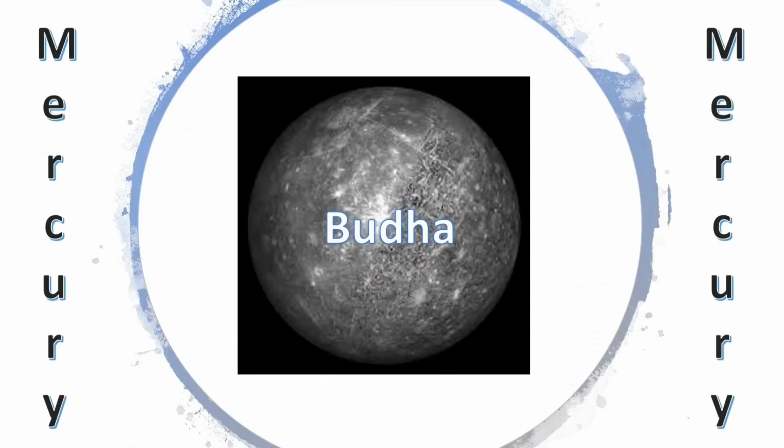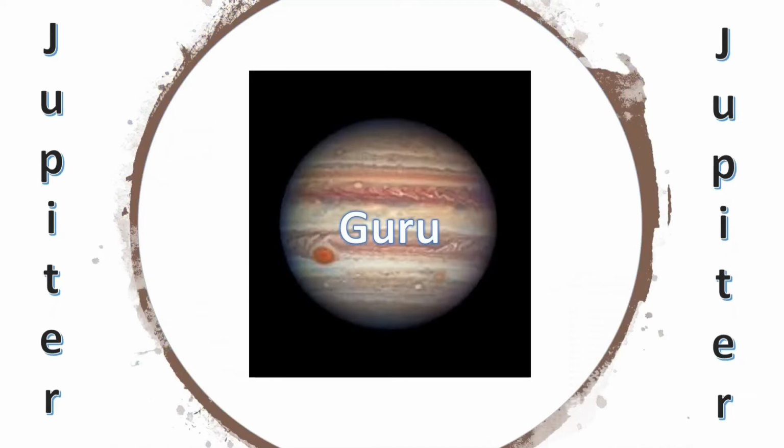After Mars we have Mercury. The Sanskrit name for Mercury is Buddha. The polarity of Mercury is considered as neutral or eunuch. Mercury is considered to possess Rajas Guna, which means passion or activity. After Mercury we have Jupiter. It is called Guru or Brihaspati in Sanskrit. The polarity of Jupiter is considered as male. Jupiter is considered to possess Sattva Guna.